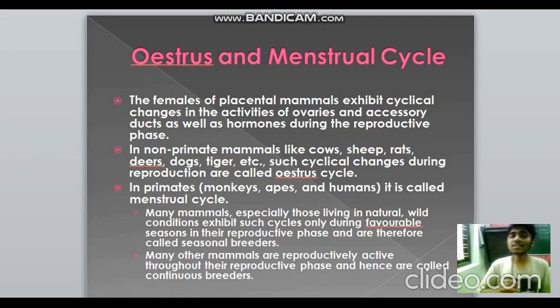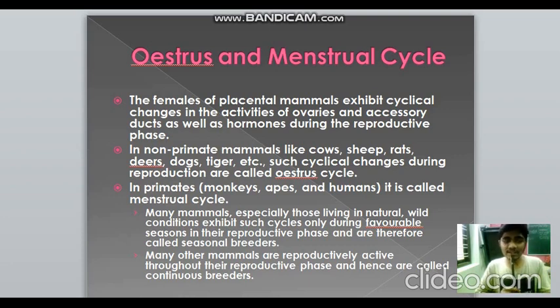So estrus and menstrual cycle. The females of placental mammals, the mammals which have placenta, exhibit cyclical changes in the activities of ovaries, like the activities of hormones and all, and their ducts and the female reproductive system undergo a cycle, and that's what is known as the menstrual cycle. In non-primates like cows, sheep, rats, deer, dogs, tigers and all, this cyclical change is known as the estrus cycle, but in primates like monkeys, apes and humans, it's called the menstrual cycle.